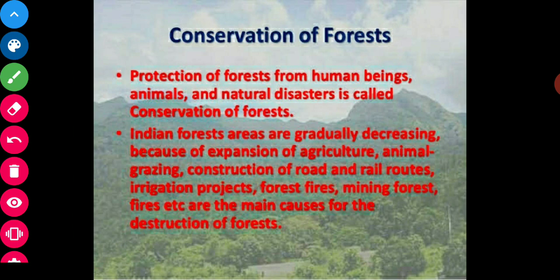Indian forest areas are gradually decreasing because of expansion of agriculture, animal grazing, construction of roads and rail routes, irrigation projects, mining, etc. These are the main causes for the destruction of forests. In order to manage and protect Indian forests, a forest research institute has been set up at Dehradun, Uttarakhand.